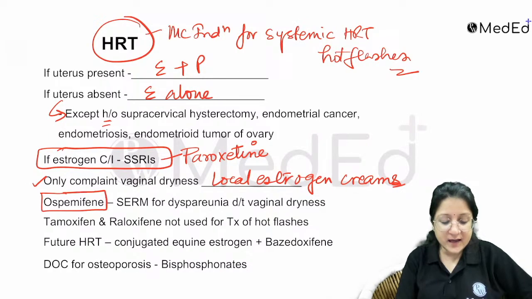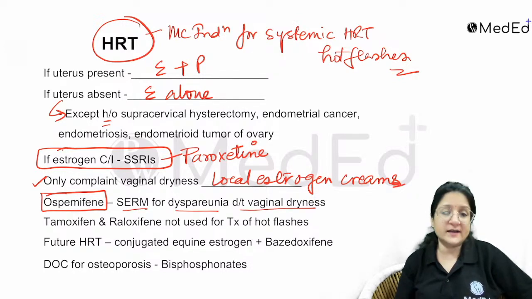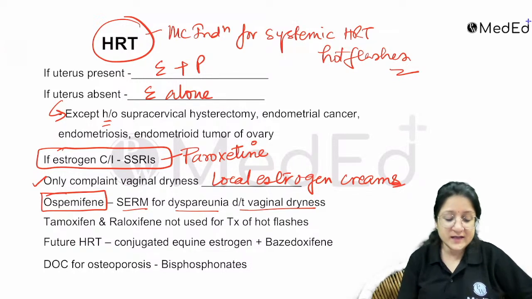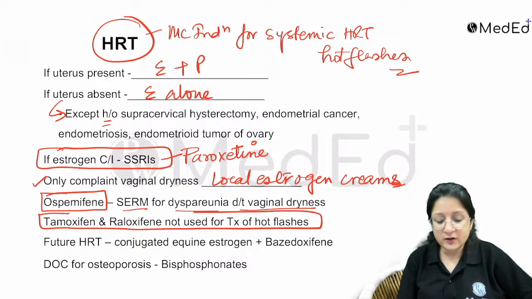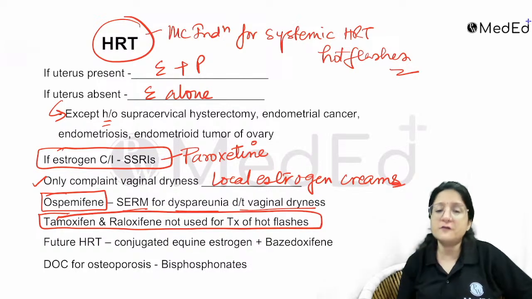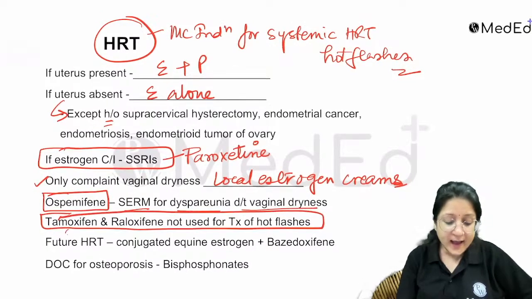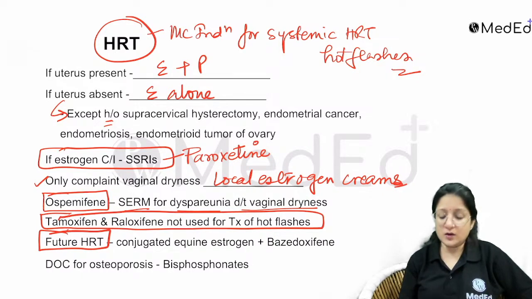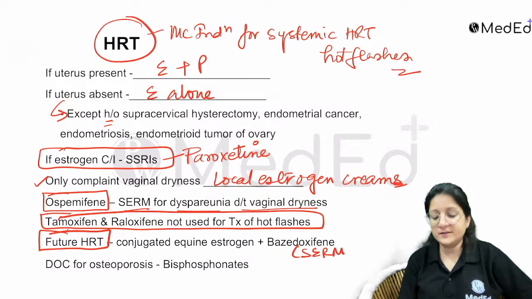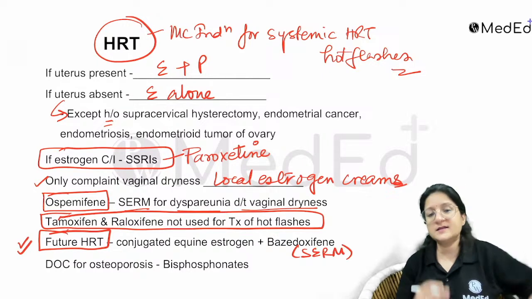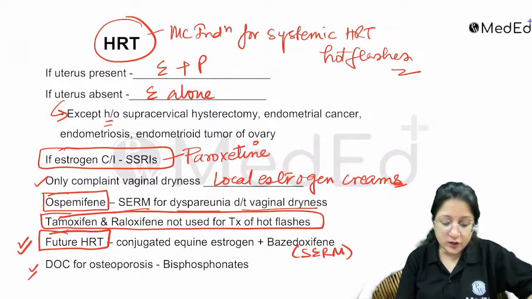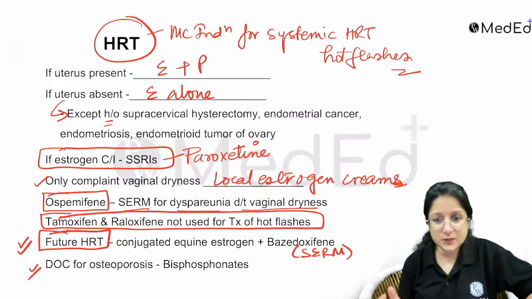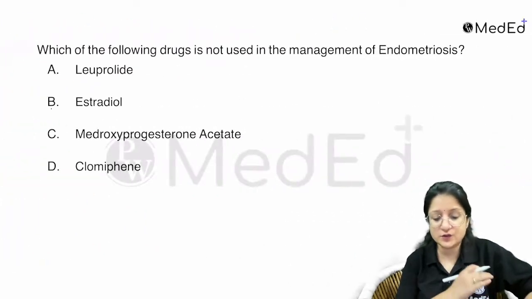There is another SERM, that is ospemifene. It is a SERM for dyspareunia due to vaginal dryness. But please remember, tamoxifen and raloxifene are for treatment. They actually cause hot flashes as a side effect. And the drug used for HRT is conjugated equine estrogen. And the drug of choice for osteoporosis, like I told you, is bisphosphonate. Keep that in mind also.